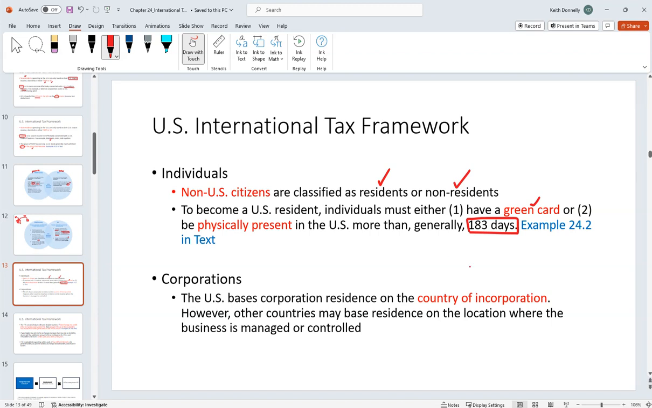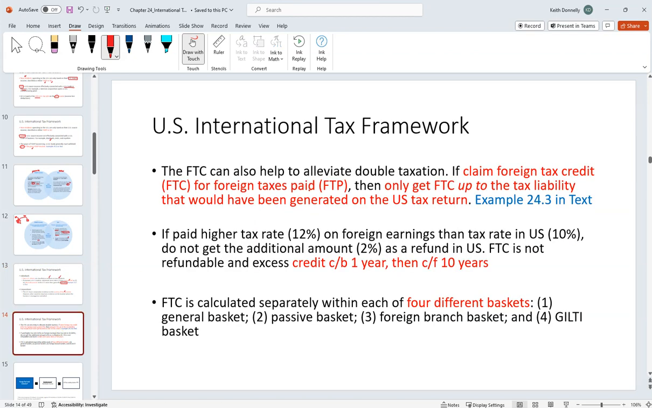Corporations, we determine residence based on where you're incorporated, right? So, hey, Apple, you're incorporated here in the U.S., you're a U.S. resident. Hey, Italian coffee company, you're incorporated in Italy, you are an Italian. That's your residence, how we look at it.